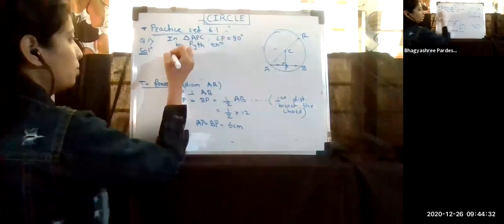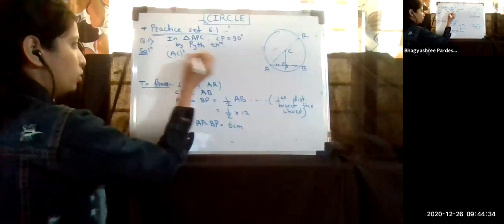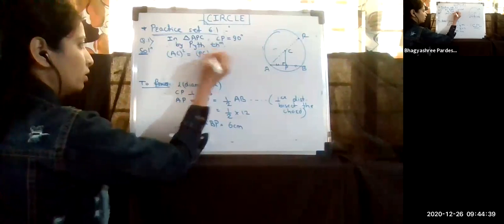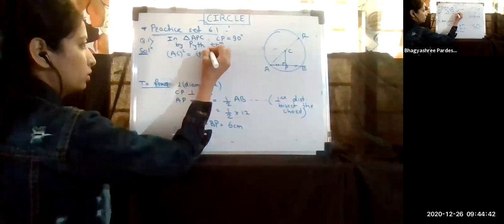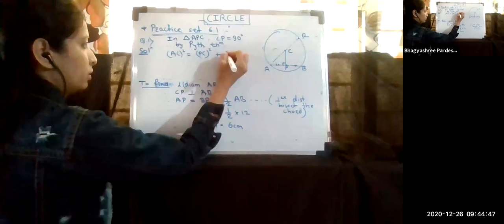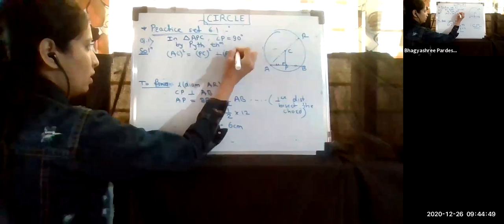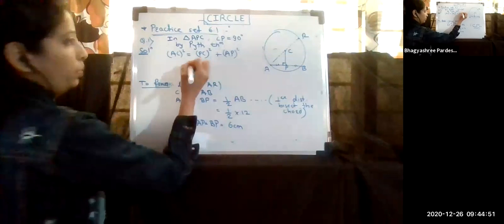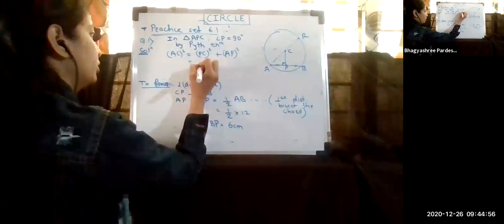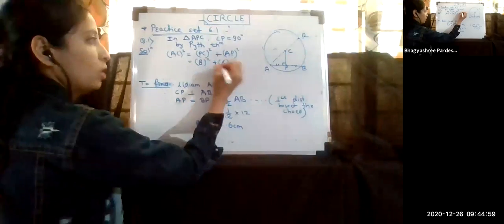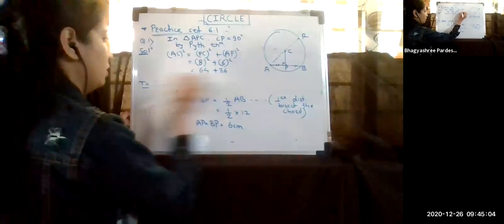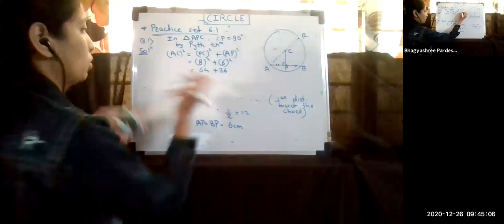Pythagoras theorem means hypotenuse square is equal to the sum of the squares of the remaining two sides. We have the measurement of PC, that is 8 centimeter, so it is 8 square. AP we just found out, so plus 36. So that is equal to 100.